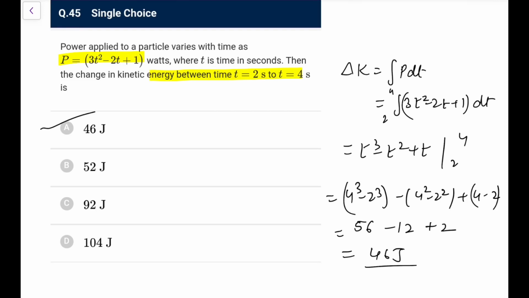Again, this is a repeated question, I think, from a previous test. So this was today's paper.